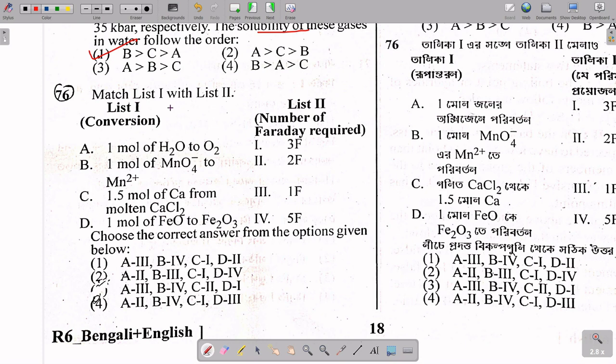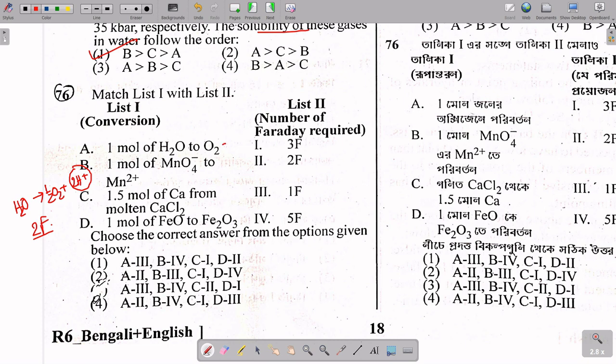Okay, now list 1 and list 2. One mole of H2O is converted to O2. For H2O, 2 hydrogens are there, so 2H plus will be there, and half O2. You don't have to do all the balancing, just compare the H pluses. If 2H plus and 2 electrons are transferred, then 2 Faraday will be used.